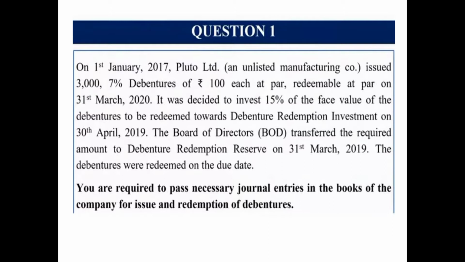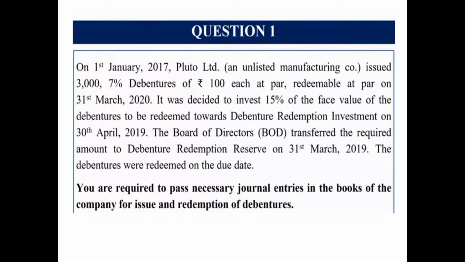Now as you can see, Pluto Limited is an unlisted manufacturing company. That means this company is entitled both for the creation of DRR as well as investment in DRI. It was decided to invest 15% of the face value of the debentures to be redeemed towards DRI, that is Debenture Redemption Investment, on 30th April 2019. The date is already given to you. The Board of Directors transferred the required amount to Debenture Redemption Reserve on 31st March 2019. So the creation of DRR date is also given to you. And how much is transferred, that is not given to you.